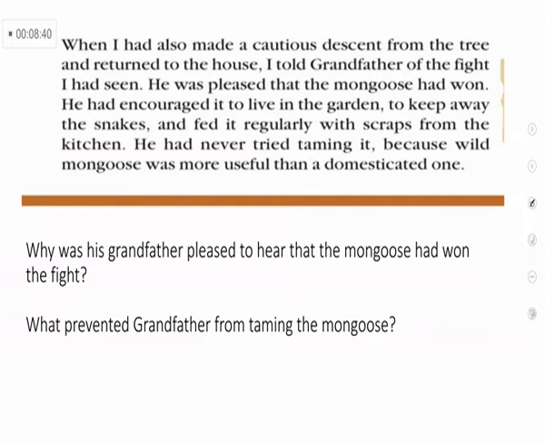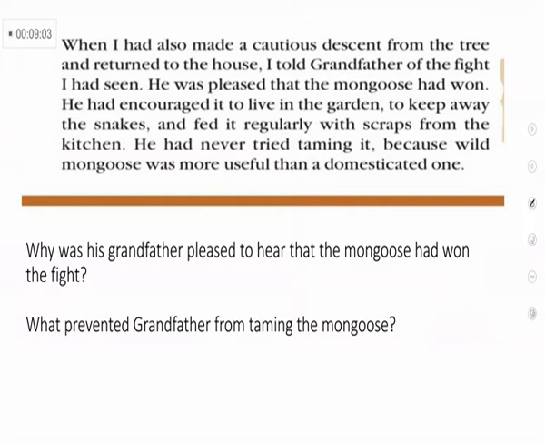He was pleased that the mongoose had won. He had encouraged it to live in the garden, to keep away the snakes, and fed it regularly with scraps from the kitchen. He had never tried taming it because a wild mongoose was more useful than a domesticated one.